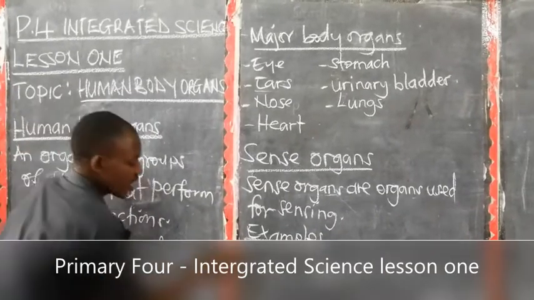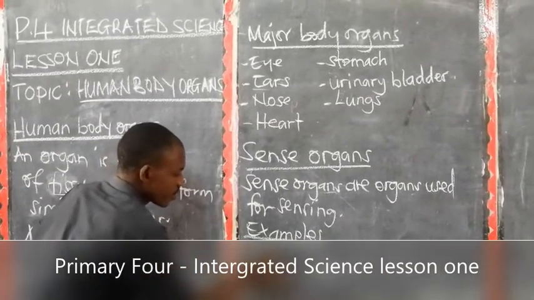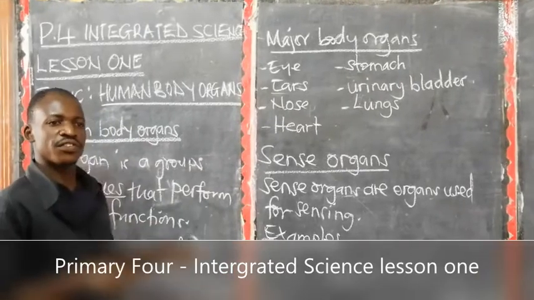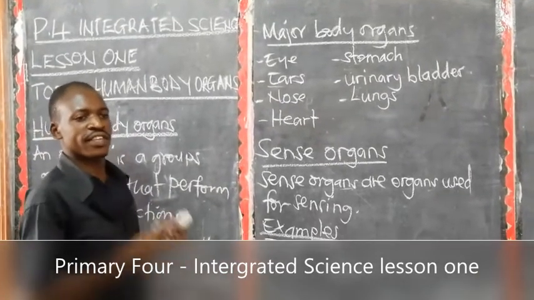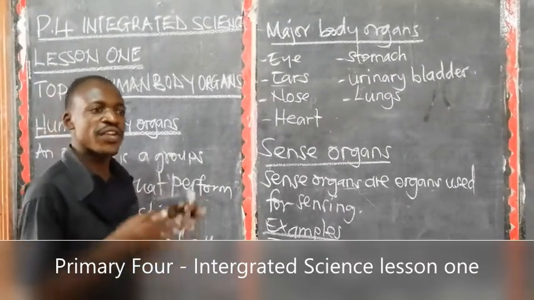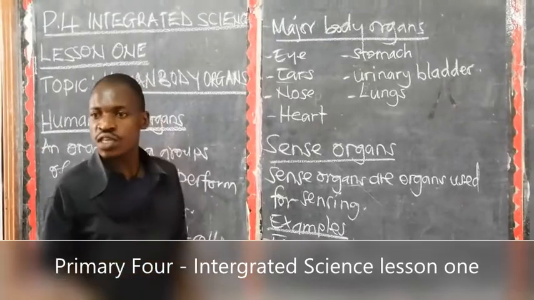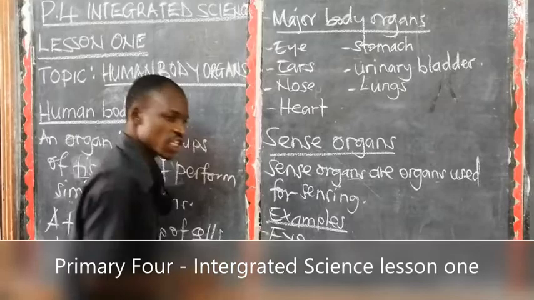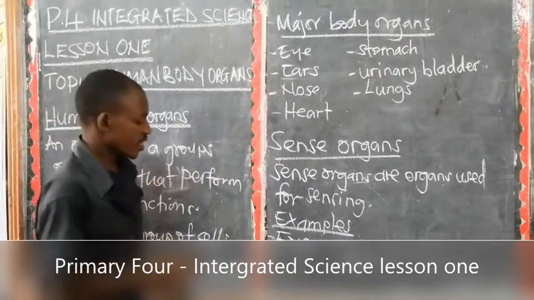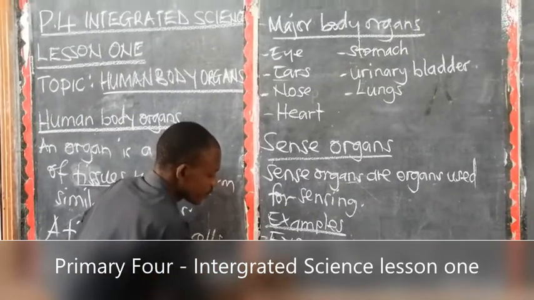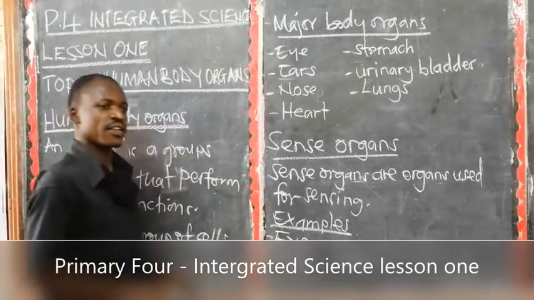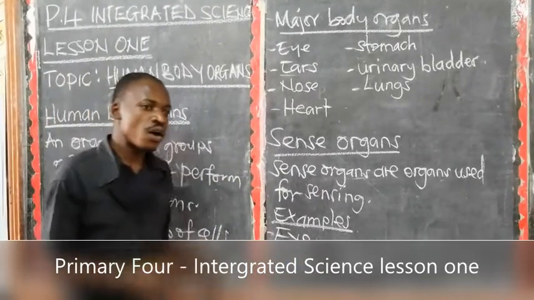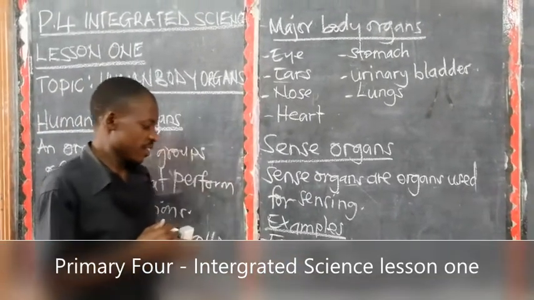We have an organ like the eye. The eye is a sense organ for vision or sight or for seeing. Without any eye, you may not be able to see an object, isn't it? So the eye becomes a sensing organ for seeing. Then we have the nose. The nose is the sense organ for smelling.